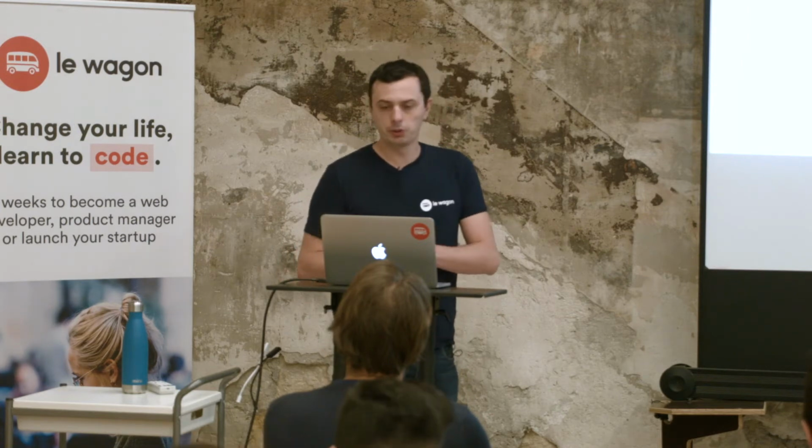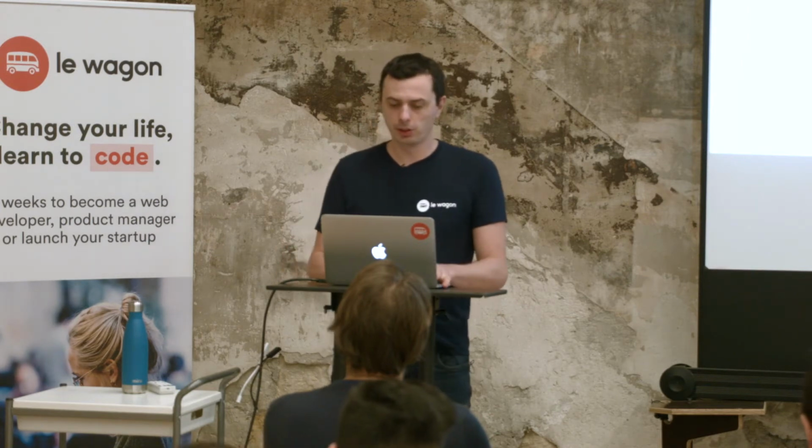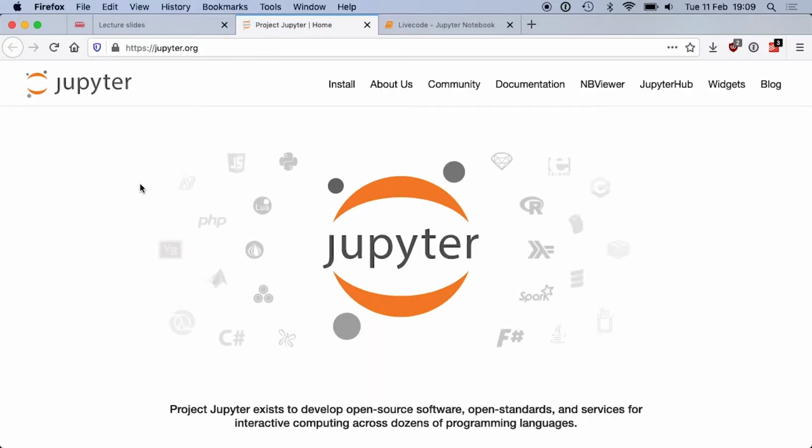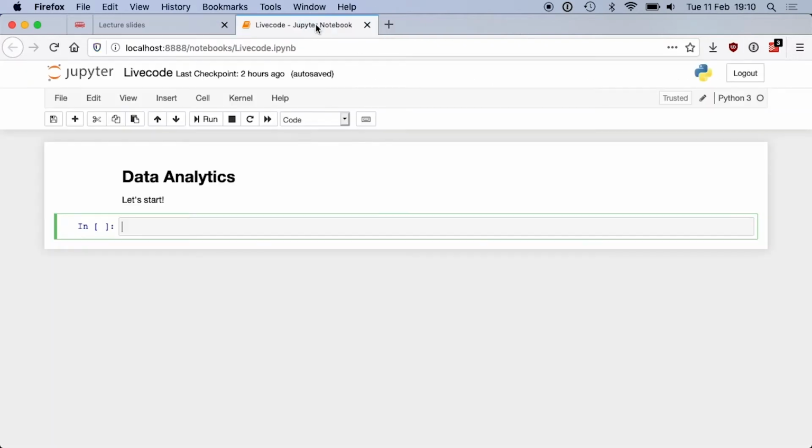So what we're going to do tonight is code in something called a Jupyter Notebook. If you're interested in data analytics, maybe you've seen that logo, or maybe the name. And Jupyter Notebook is something that you can install on your computer, or that you can use online. So for the challenge, after the talk, you're going to use it online. And basically, it looks like this. This is a Jupyter Notebook.